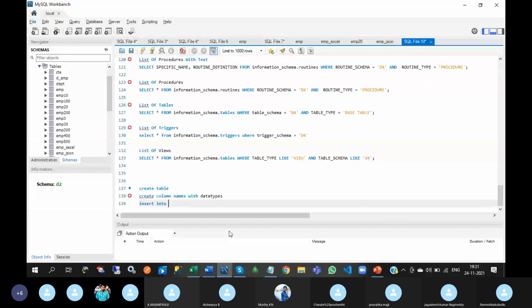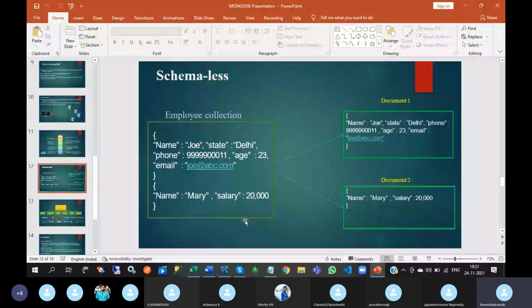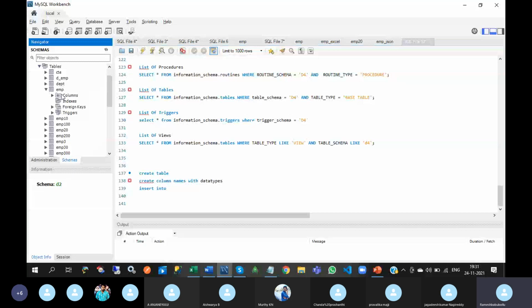So schemaless here means, see this here, each and every record has all the columns. In MongoDB, you can have individual column names for each and every record. That I will discuss. So, schemaless.